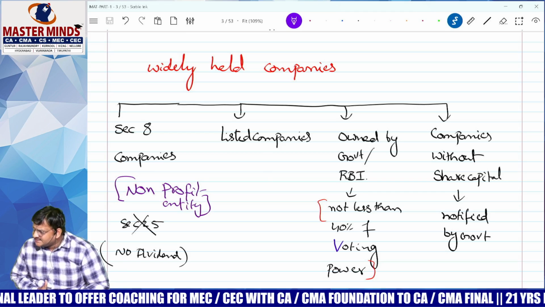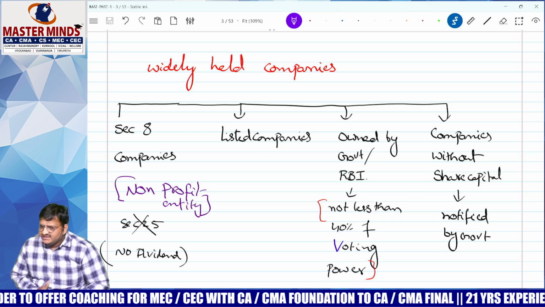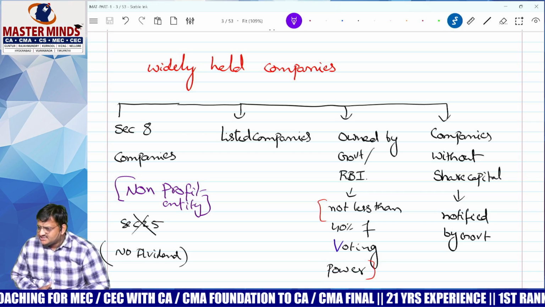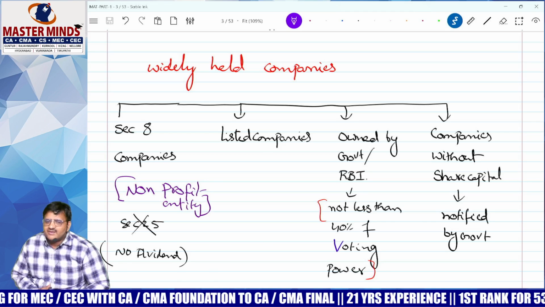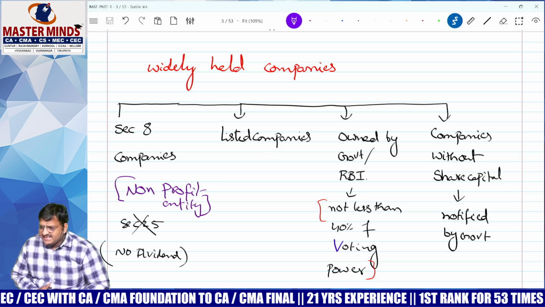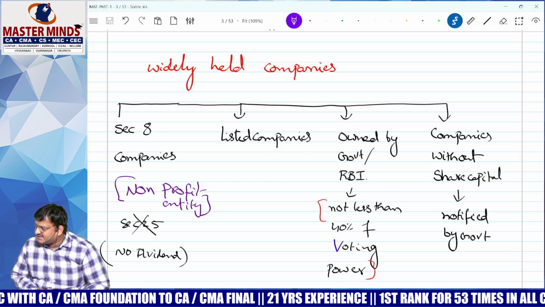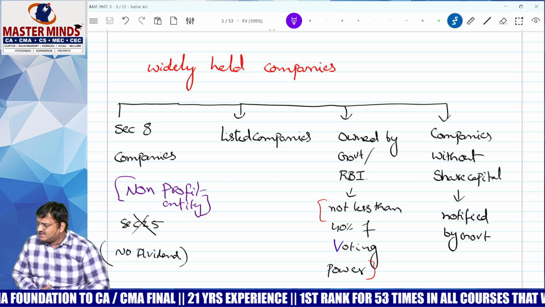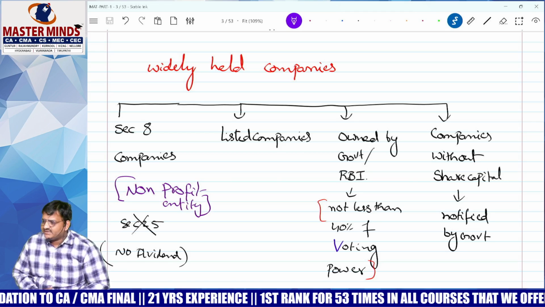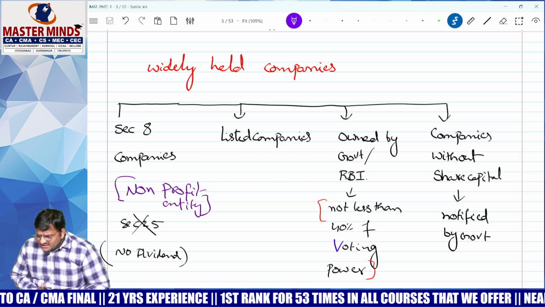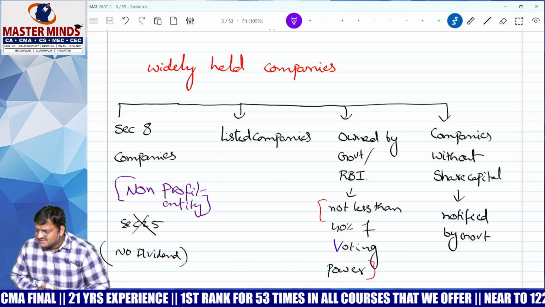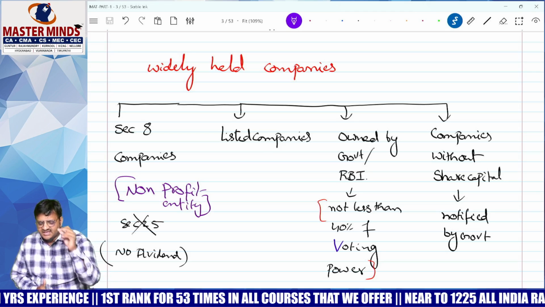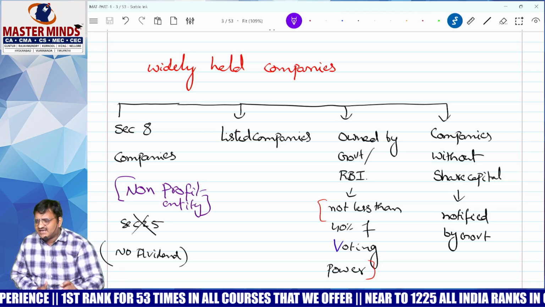You know GST? In the case of GST, there is a website, no? www.gst.gov.in. Who operates that GST website? GSTN, GST Network. Correct? Moral of the story, that is an SPV, special purpose vehicle. Actually, that is a Section 8 company. No capital, nothing. They introduce that kind of company only for service purposes. In the same way, some companies are operated without share capital. Is that called widely held or closely held?